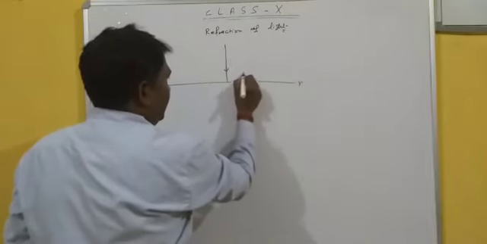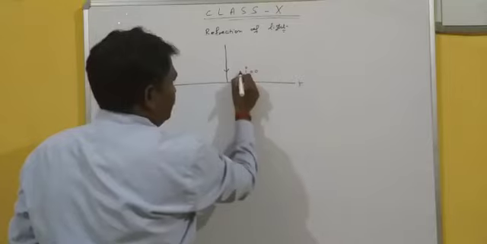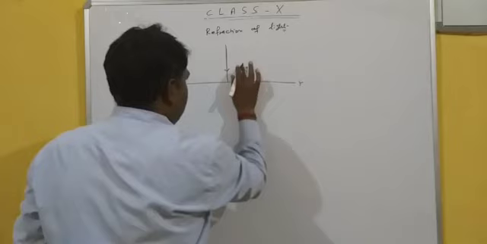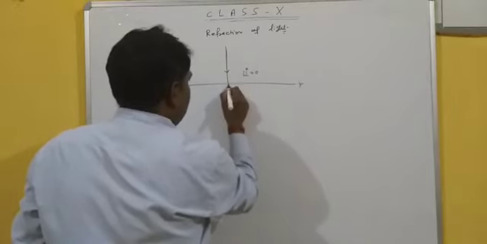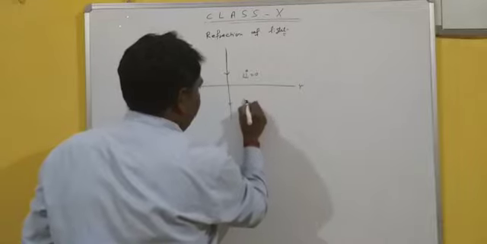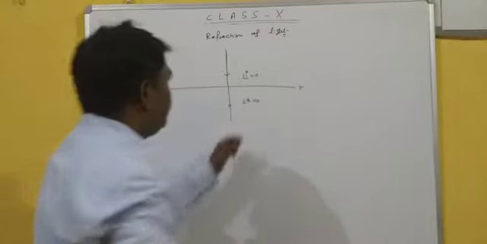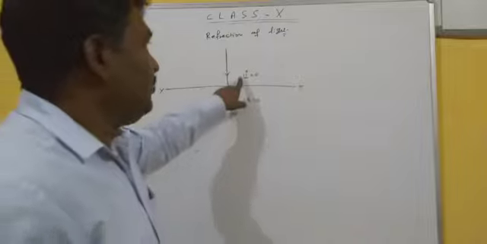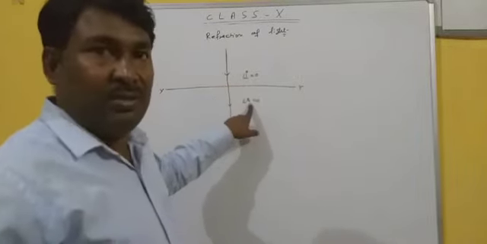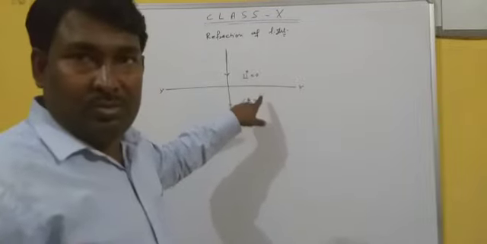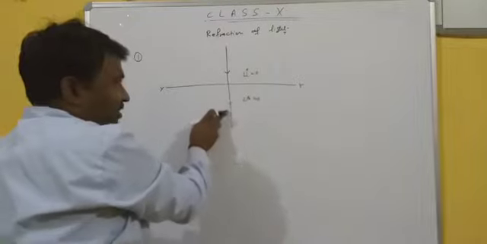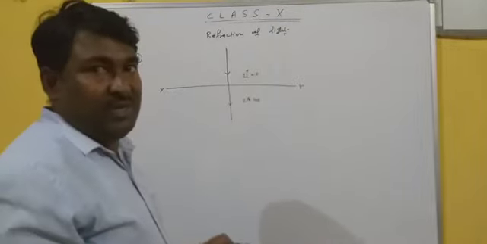It means the angle of incidence is equal to 0, and it will pass undeviated, meaning the angle of refraction will also be 0. So this is your first condition: when the angle of incidence and angle of refraction are both 0, the refracted ray will be undeviated.